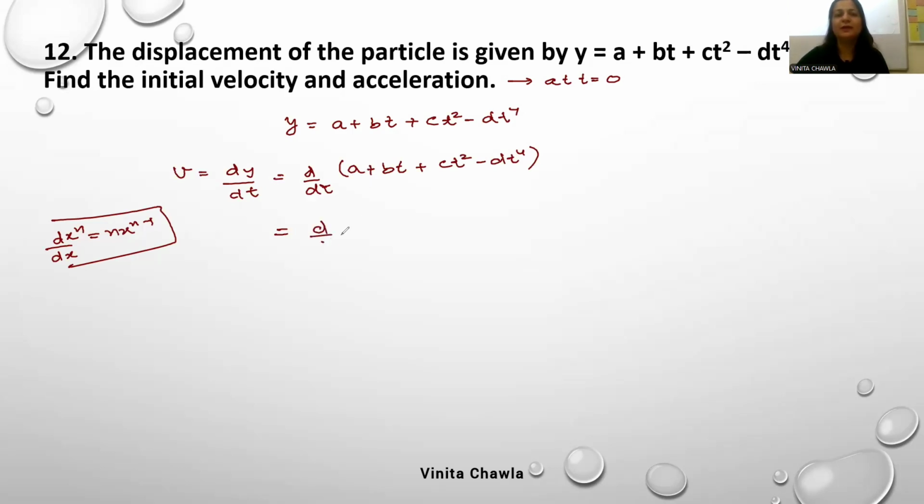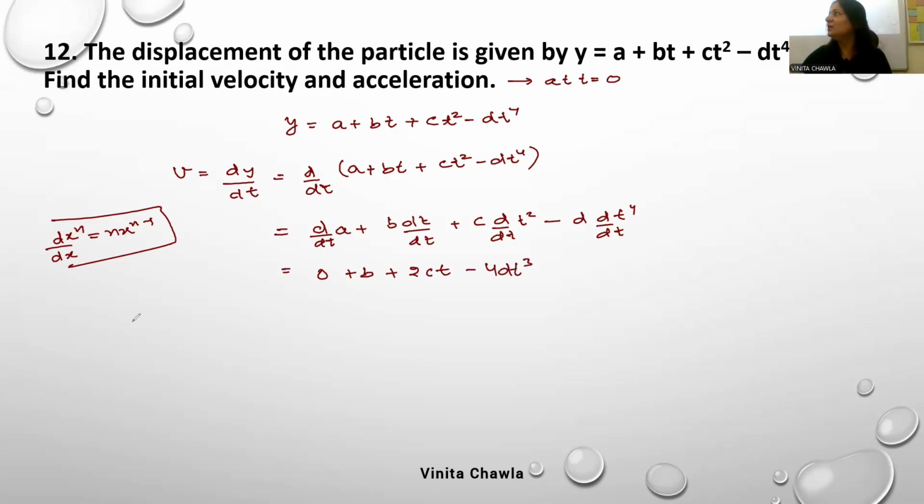So d by dt of a plus b is a constant, so we'll write it outside. In the bracket we have dt by dt. C is a constant, take it outside, with d by dt of t square. D is another constant, write d outside. Differentiation of a constant is 0. Here we have just b. Differentiating t square we get 2t, so it's 2ct, and this is minus 4dt cube.